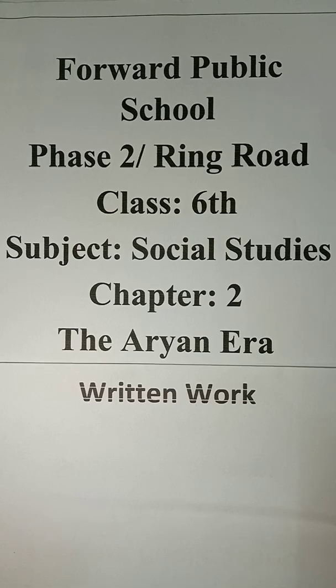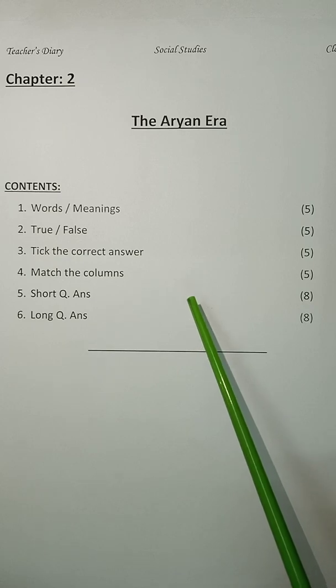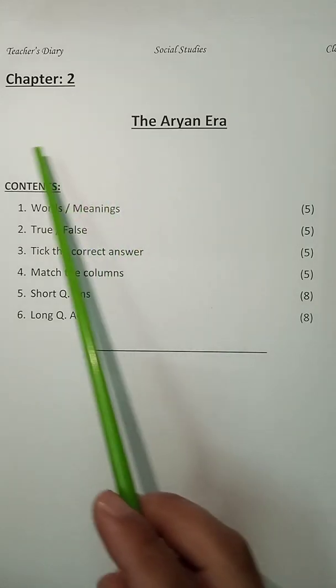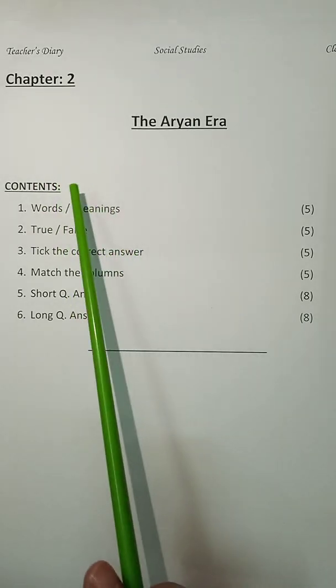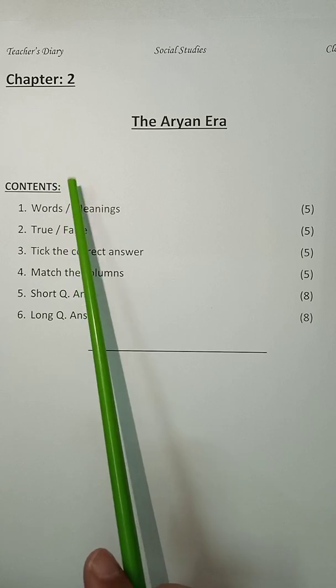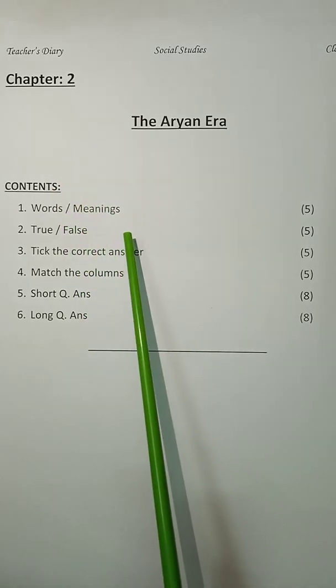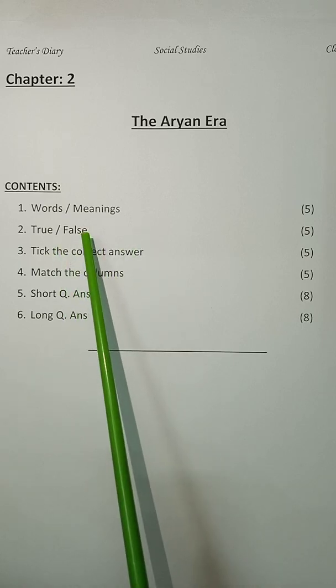Subject Social Studies, Chapter 2, The Aryan Era, Written Work. Students, today we are going to start our written work of chapter number 2 in our neat copies. Give the heading of chapter number 2, the Aryan Era, and after that the contents. You have to give all the headings with your markers and use a fountain pen or your ink pen for the rest of the work.